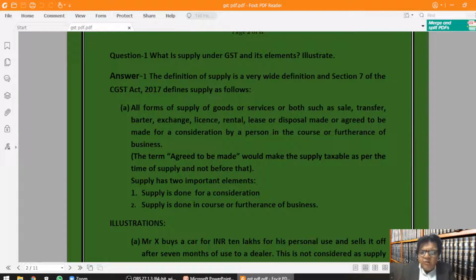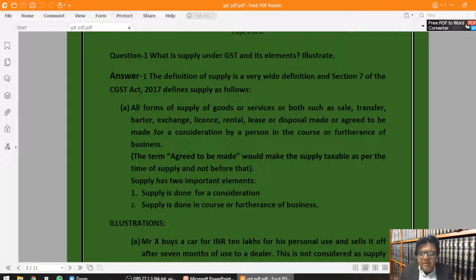Question 1. What is supply under GST and its elements? Illustrate. Answer. The definition of supply is a very wide definition, and Section 7 of the Central Goods and Services Tax Act 2017 defines supply as follows. A. All forms of supply of goods or services or both, such as sale, transfer, barter, exchange, license, rental, lease, or disposal, made or agreed to be made for a consideration by a person in the course or furtherance of business. The term agreed to be made would make the supply taxable as per the time of supply and not before that. Supply has two important elements.